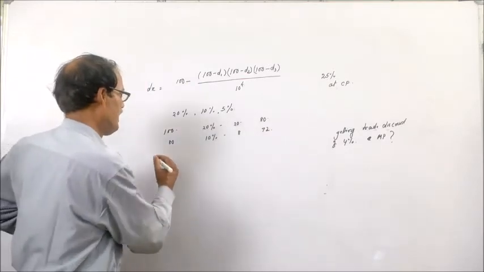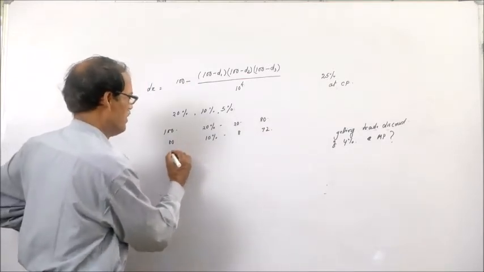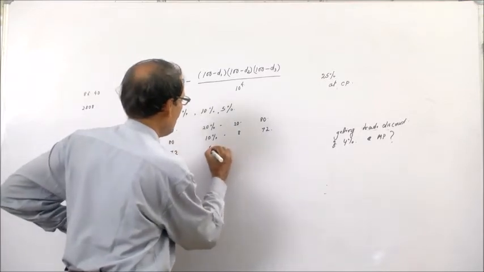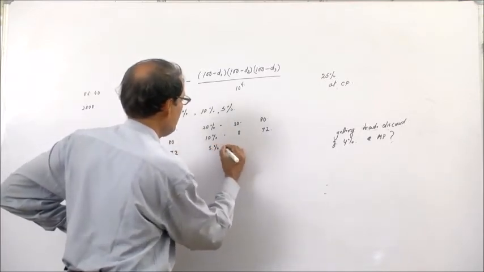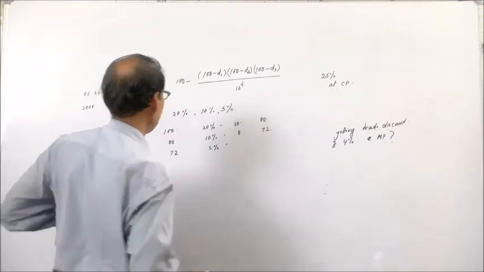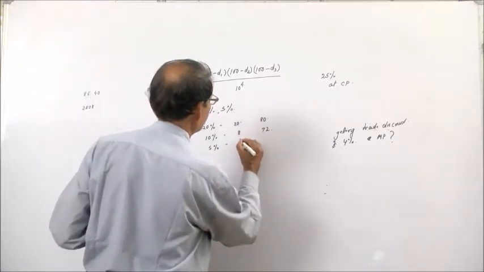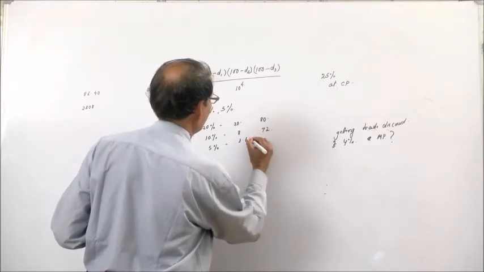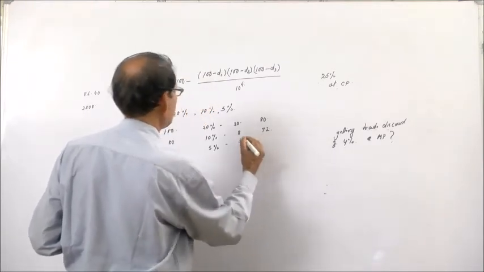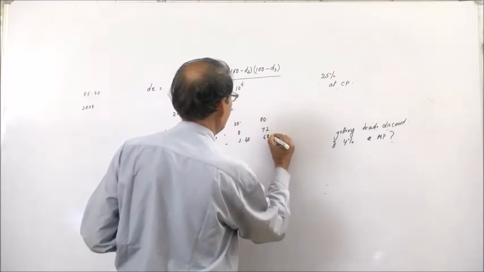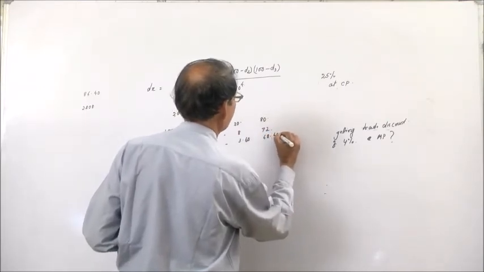Again the third discount is 5% on 72, which will be 3 rupees 60 paisa, and now this will be 68 rupees 40 paisa.